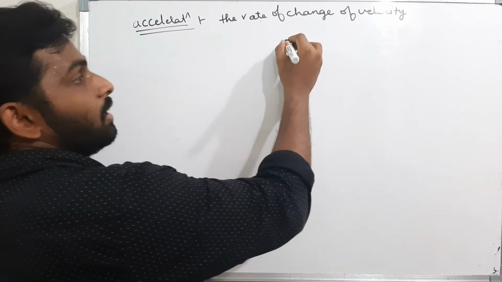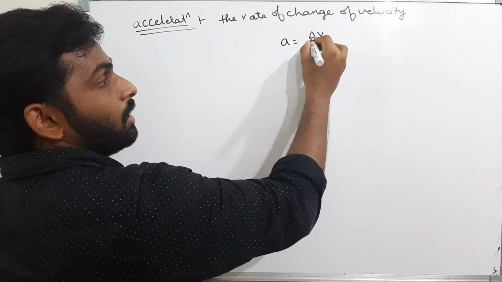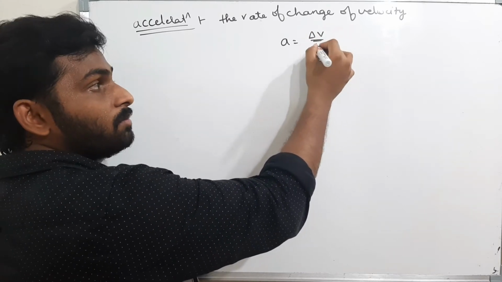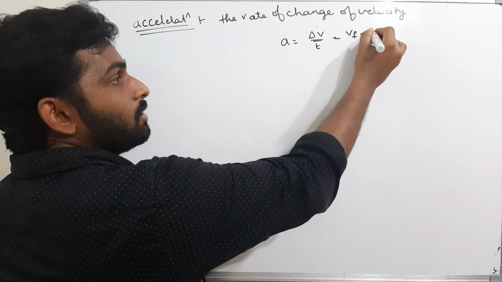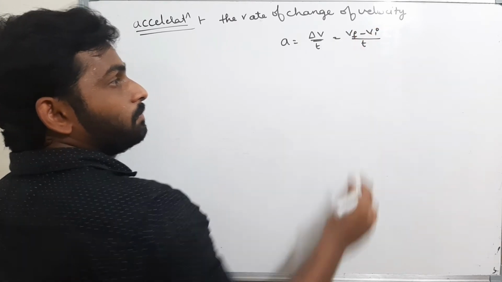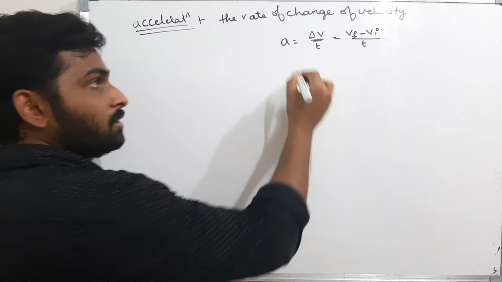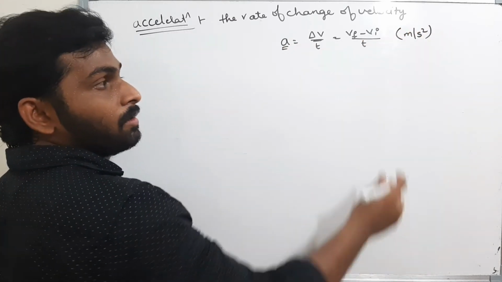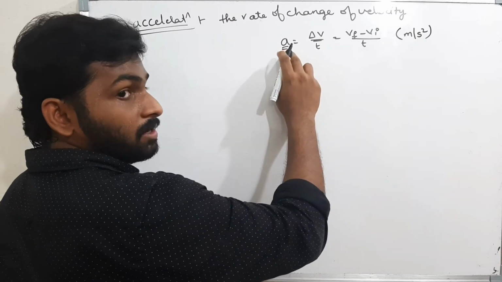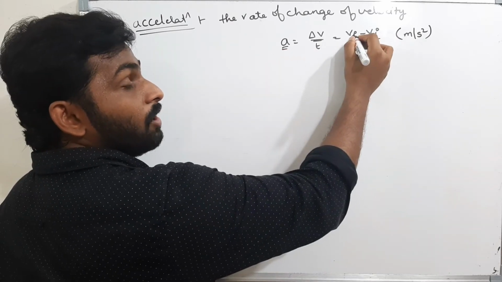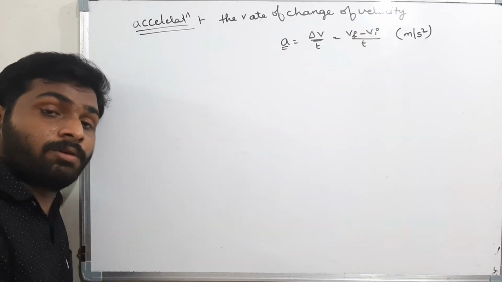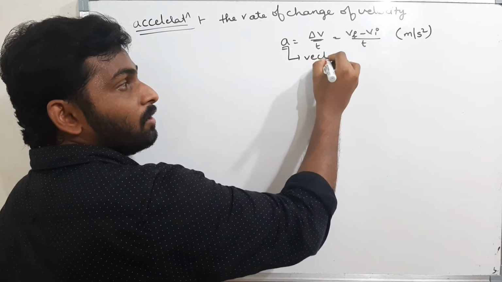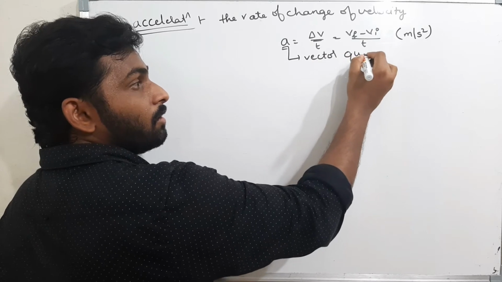That means acceleration is equal to delta v by delta t, where delta v is v2 minus v1, that means final velocity minus initial velocity, divided by time. The unit for acceleration is meter per second square. Velocity is a vector quantity, therefore acceleration is a vector quantity.